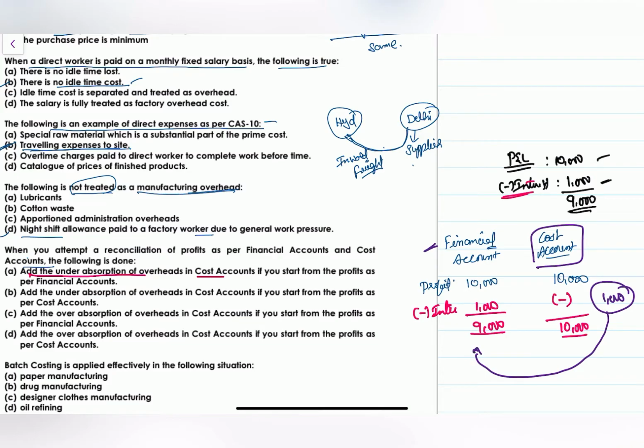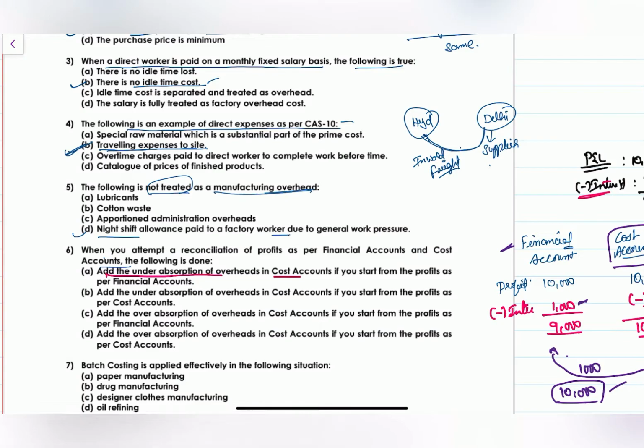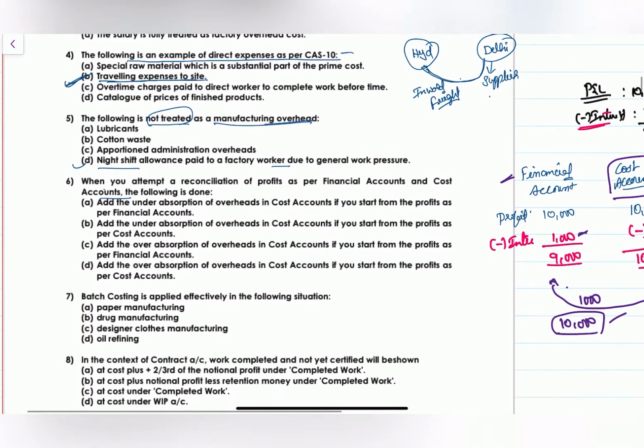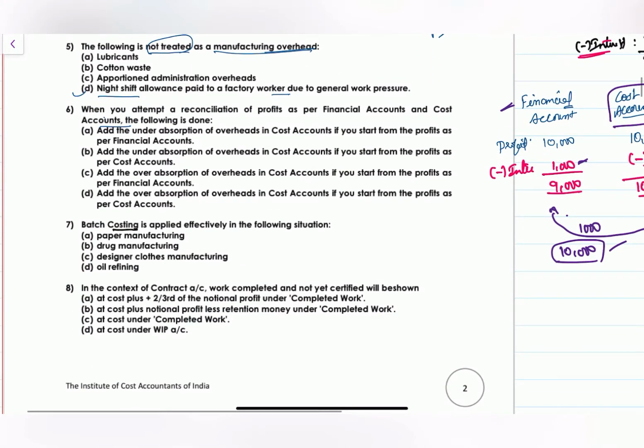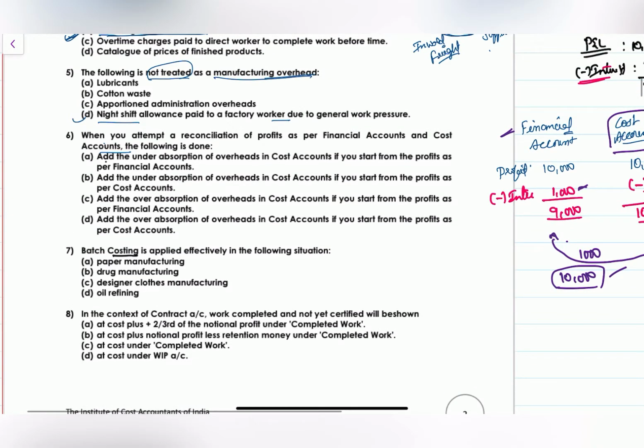Then you will get 10,000 rupees profit for the financial accounts also, because we have deducted it from the financial accounts. If you add back the same thing, then you will be at the same figure, 10,000 rupees here and 10,000 rupees here. This is a reconciliation statement. Next one, in a batch cost, the answer is: add the under absorption of overheads in the cost accounts.